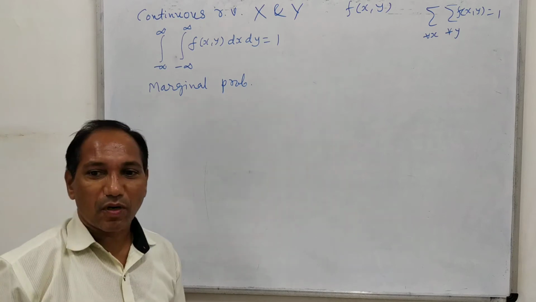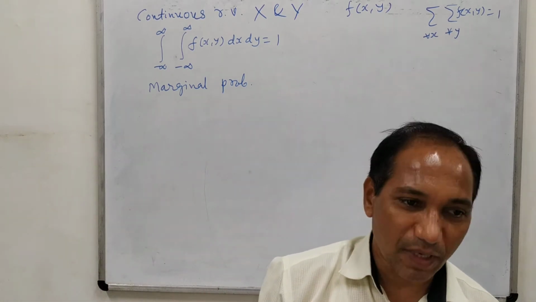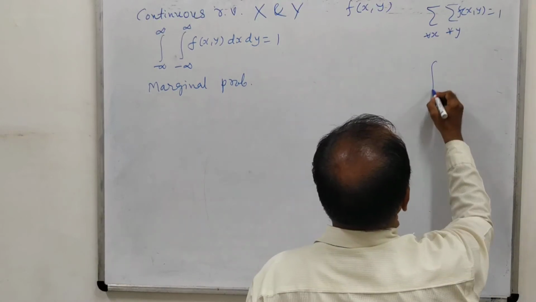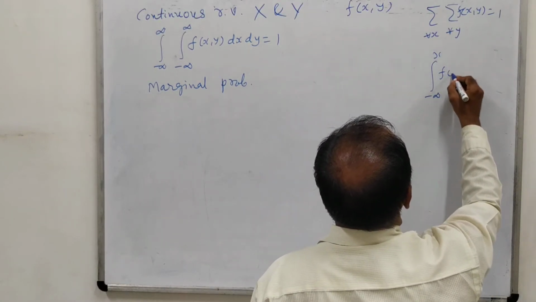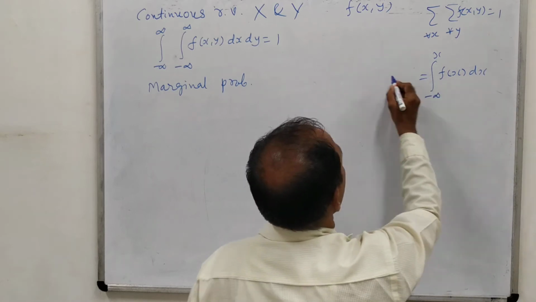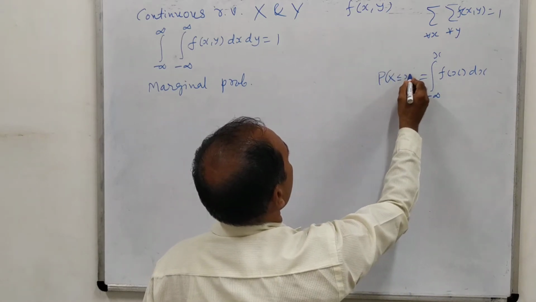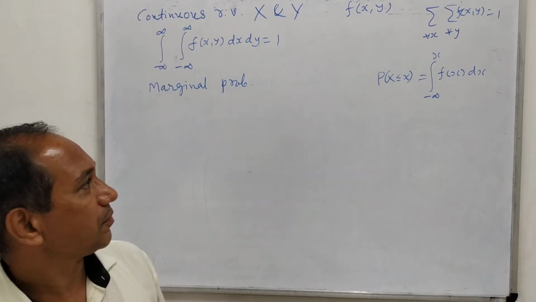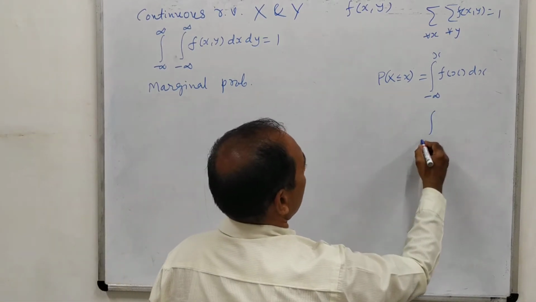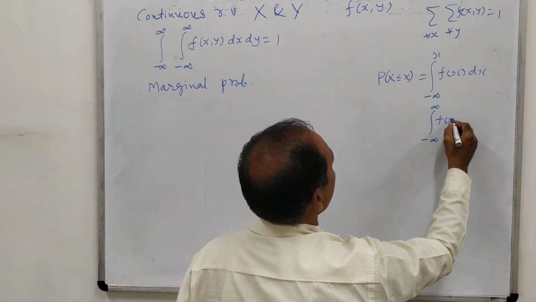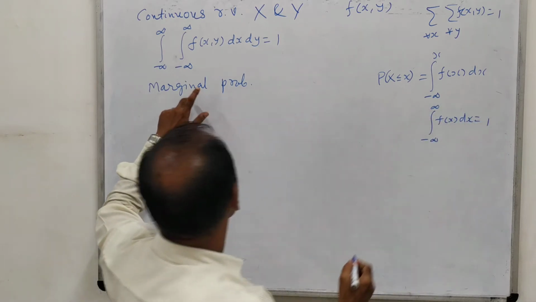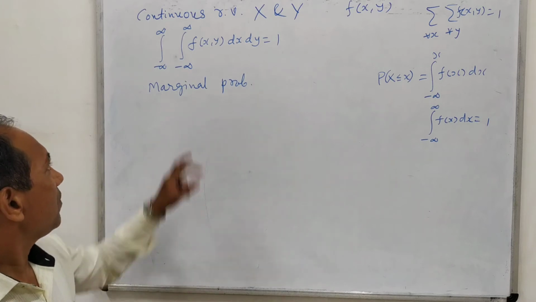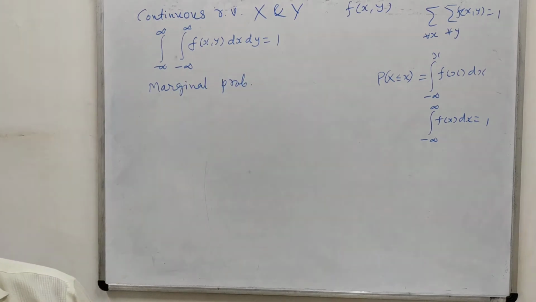We already know that for a continuous random variable the probability can be obtained by means of integration of f of x dx. This was given by probability of capital X less than or equal to x for a single random variable, and we also knew that from minus infinity to infinity f of x dx was always equal to 1. So likewise here for two random variables we can have this equal to 1. So now we can find the marginal probability distribution.